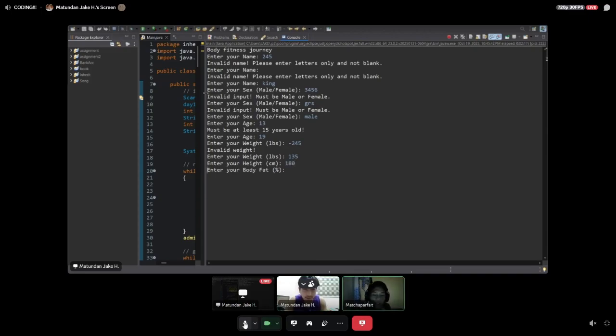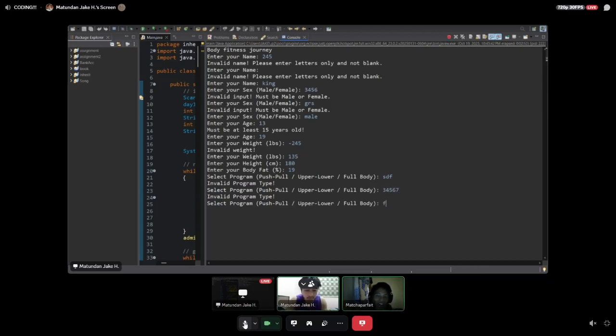Based on my body structure, I think I have a body fat of around 19%. And I will select the program. Our validation here is that we only pick between those options: push pull, upper lower, or full body. If I were to type another text or a number, it will also result in an error.